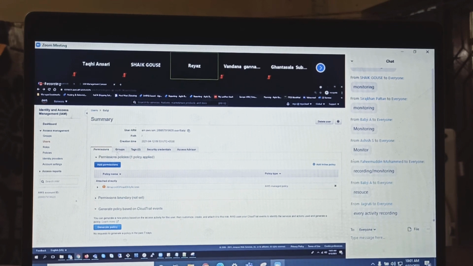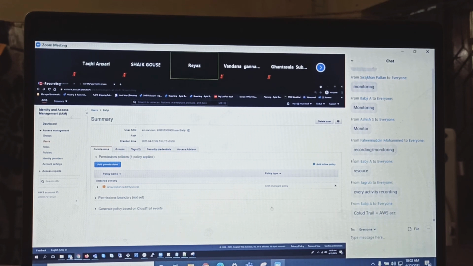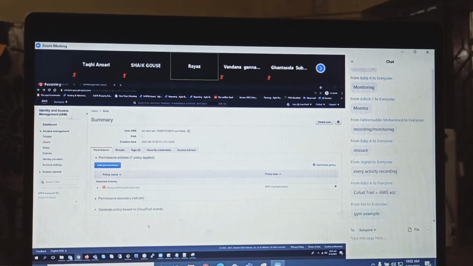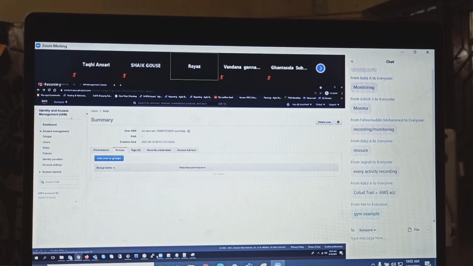So if you're not sure what kind of permissions you should give to Babji, I think they have generated this. This will auto-generate the policy based on the user's activity. It will generate the policy automatically, right? What kind of permissions that is. But yeah, we'll see that. This is an advanced thing, but yeah, don't bang your head. Let's go with the plain stuff. How to add and remove the permissions now at the moment here. Do you understand how to attach and detach the policies now, guys?